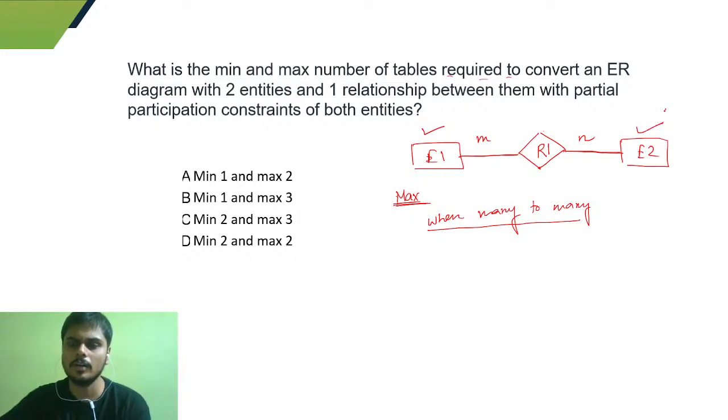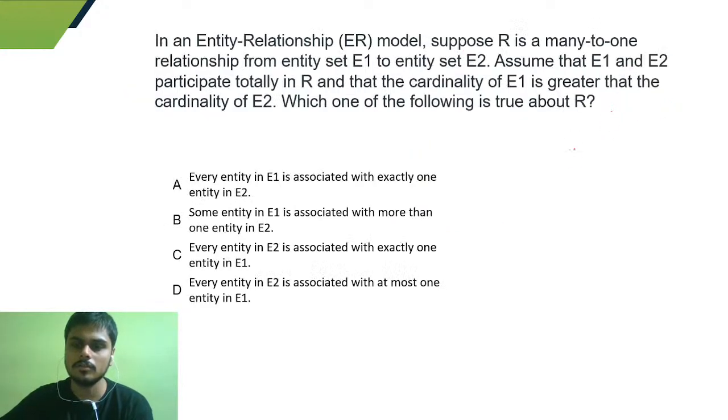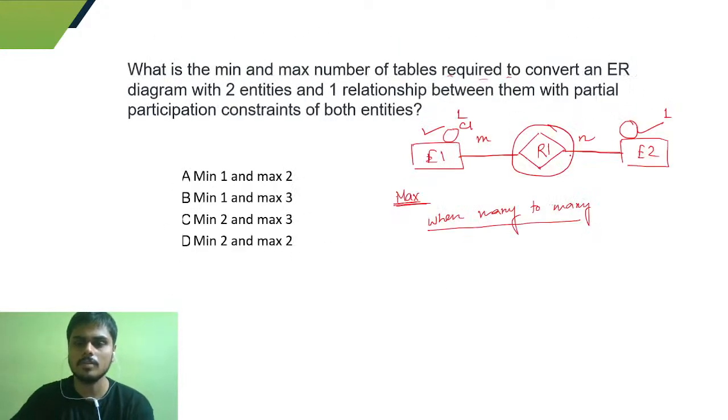For this one we are going to get one table, and as I have told you, the relation would require a separate table taking the candidate key of this one and the candidate key of this one. Let's say the candidate key of this one is C1 and the candidate key of this one is C2.